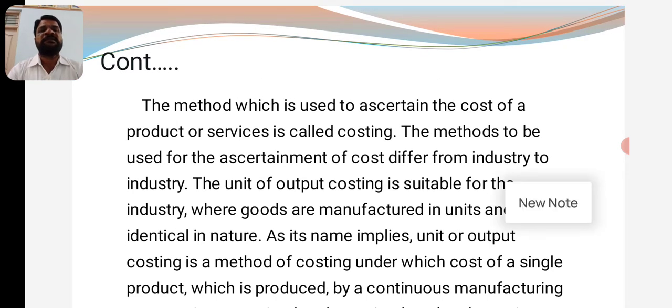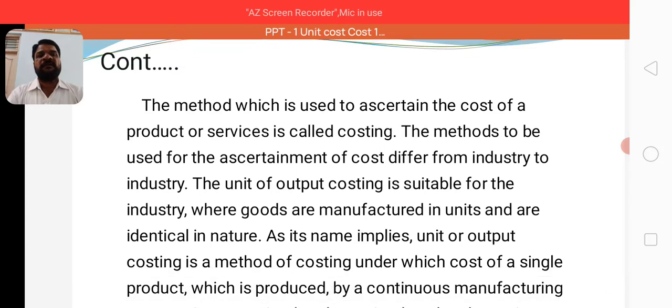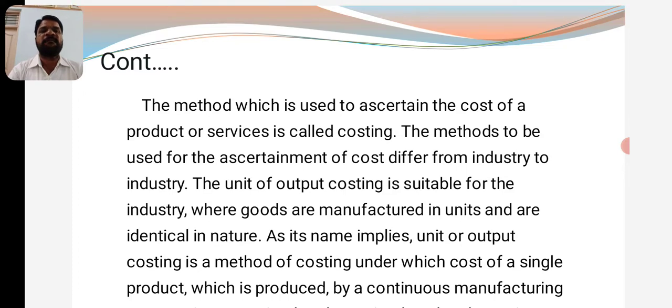The method used to ascertain the cost of a product or service is called unit costing. This method used for the ascertainment of the cost differs from industry to industry. The cost may differ from one industry to another because it depends upon the nature and size of the industry.